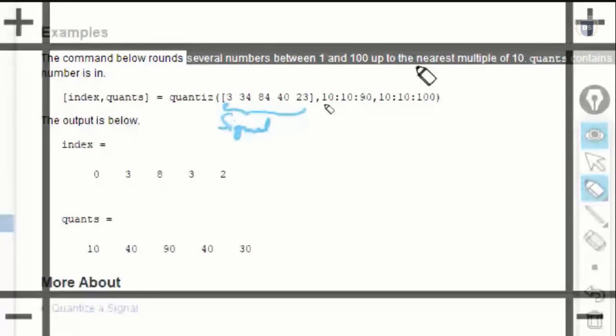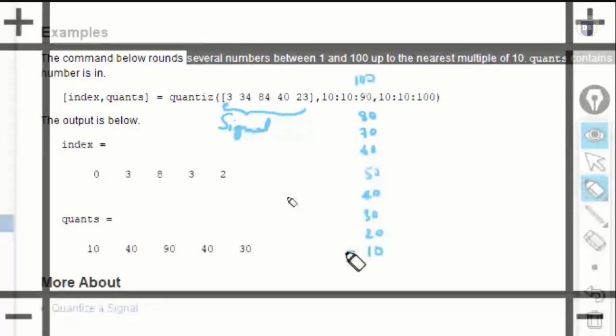So it will round off to multiples of 10, which are 10, 20, 30, 40, 50, 60, 70, 80, 90, and 100.